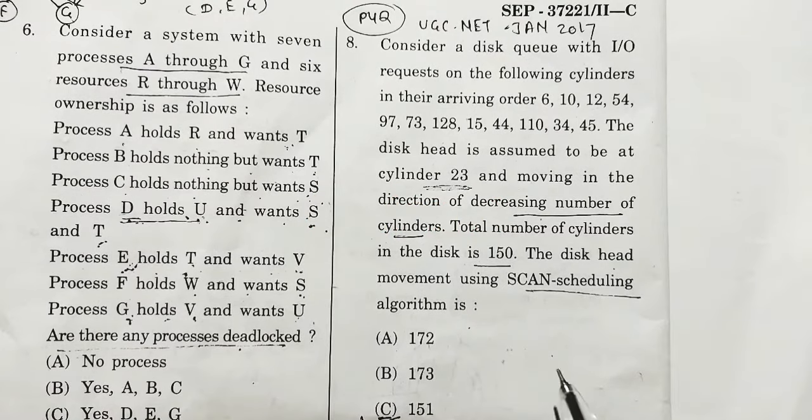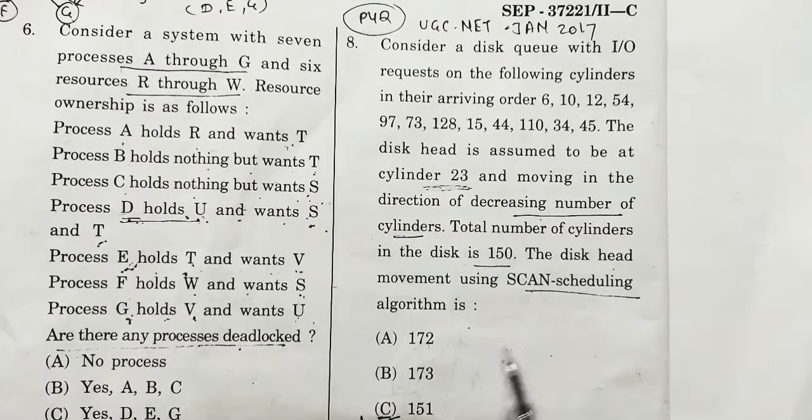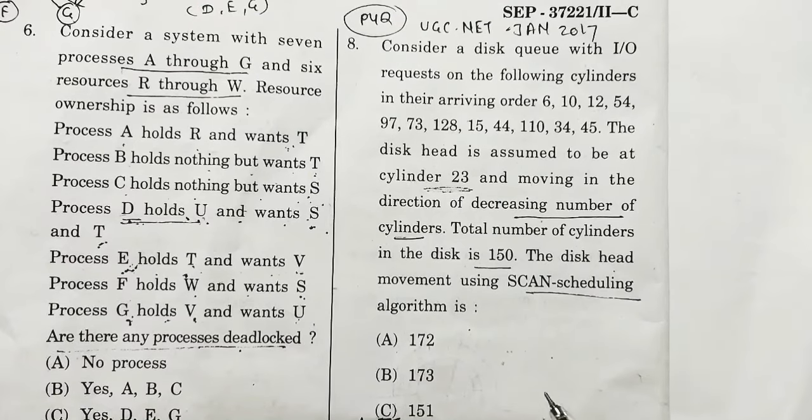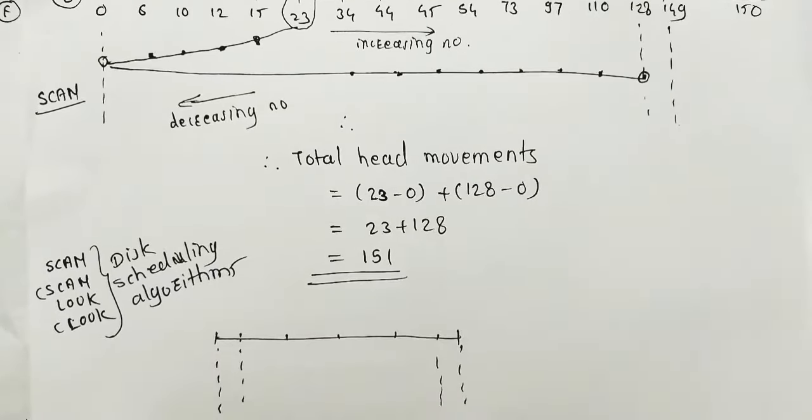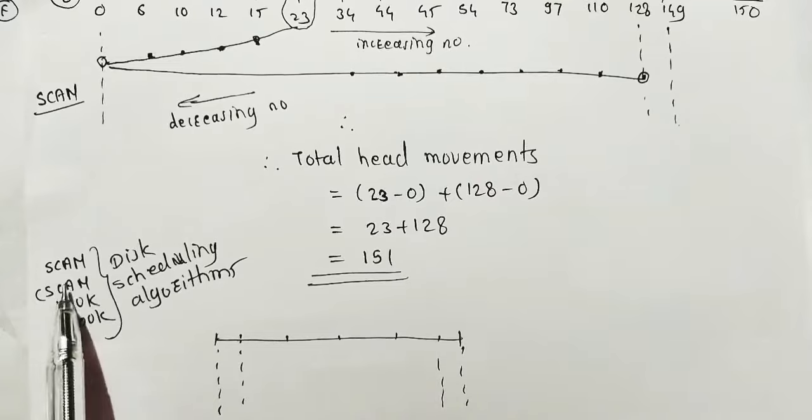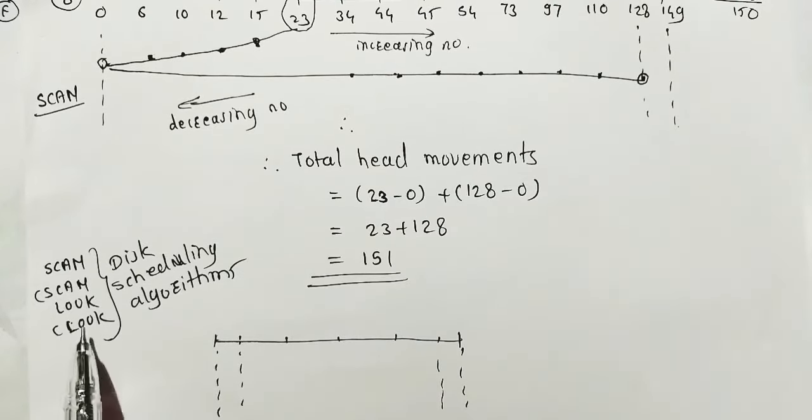There are disk scheduling algorithms, okay, like scan, C-scan, next is loop and C-loop. These are the 4 disk scheduling algorithms, and in every exam, like in UGC NET exam 2020, also there is a question on these disk scheduling algorithms. Must prepare these 4 algorithms. Very simple. I will explain here. There are 4 algorithms: scan, C-scan, loop and C-loop.